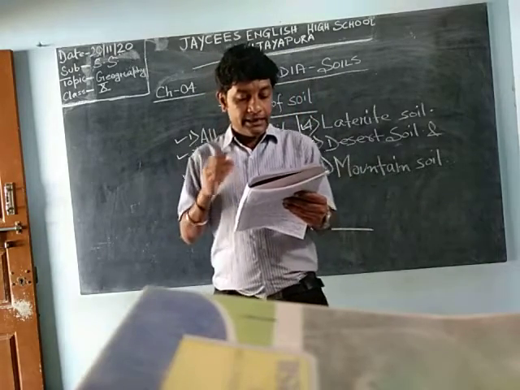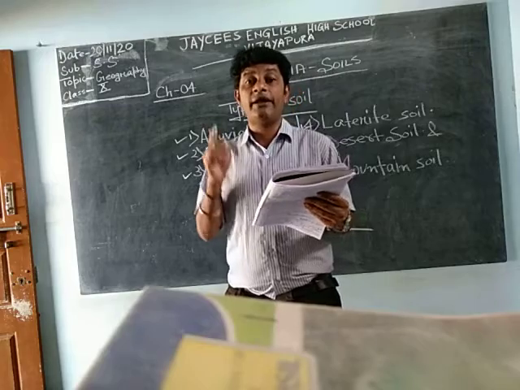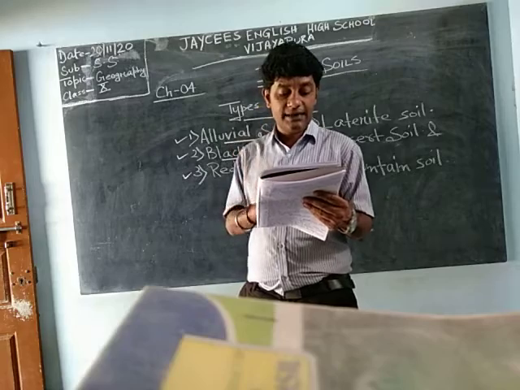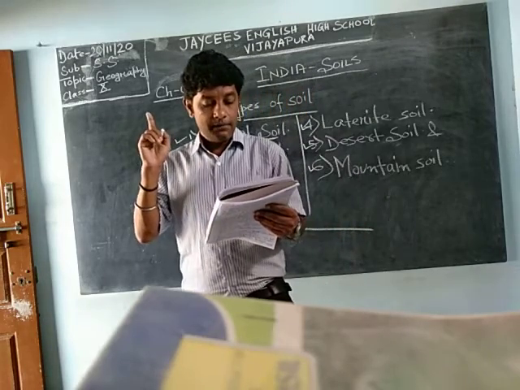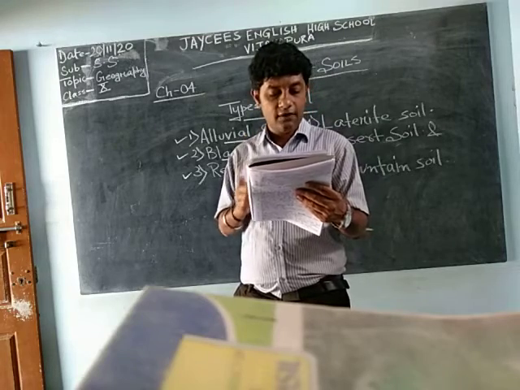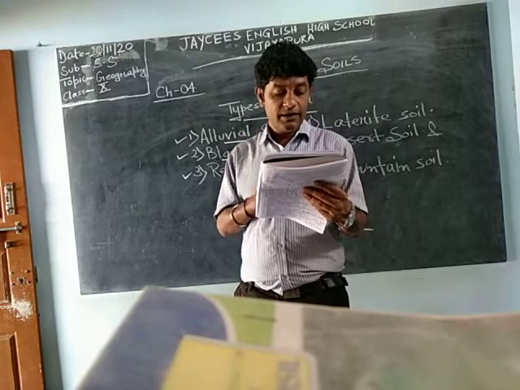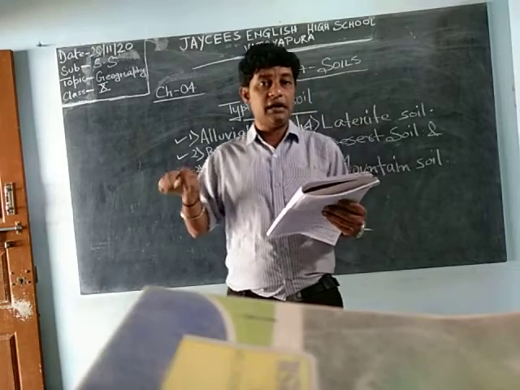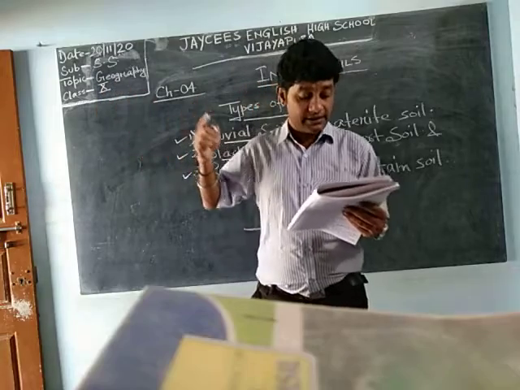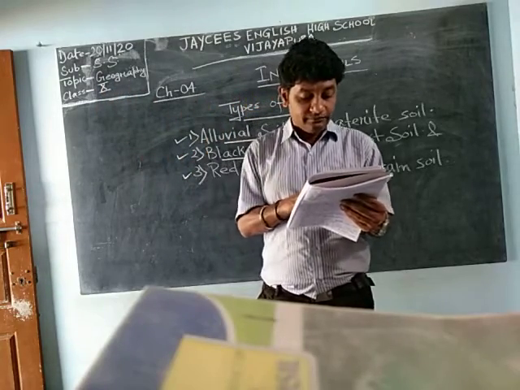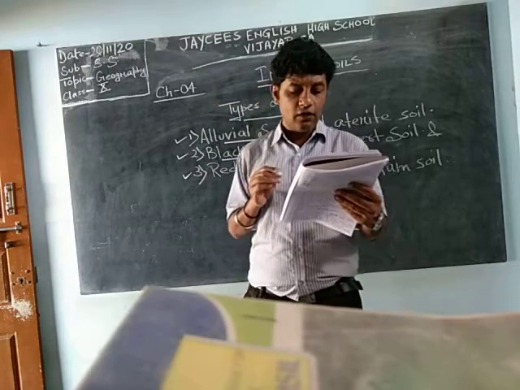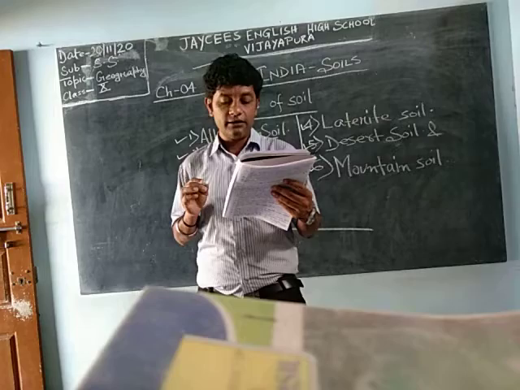This type of soil is largely found in the Deccan basalt trap region, including Maharashtra, Madhya Pradesh, parts of Telangana, and the north part of Karnataka. The south part of Karnataka has red soil, and the north part has black soil. Also parts of Gujarat and Tamil Nadu. They occupy about 5.46 lakh square kilometers in India.